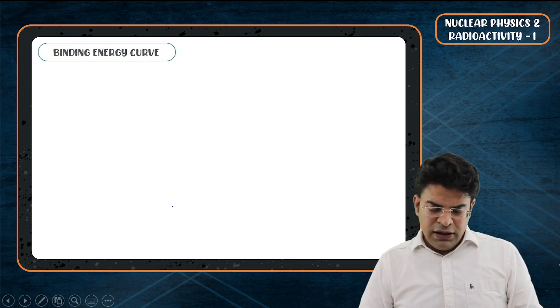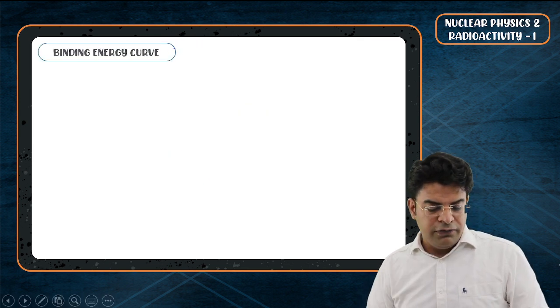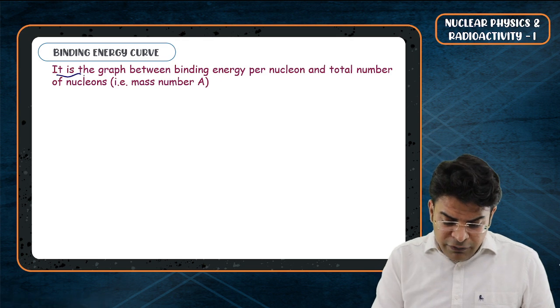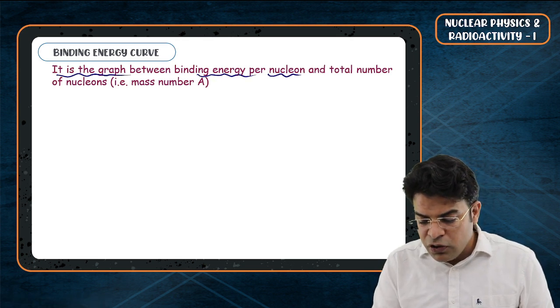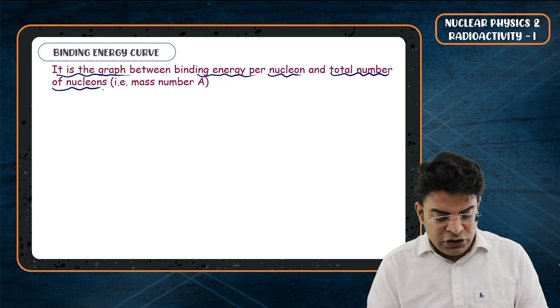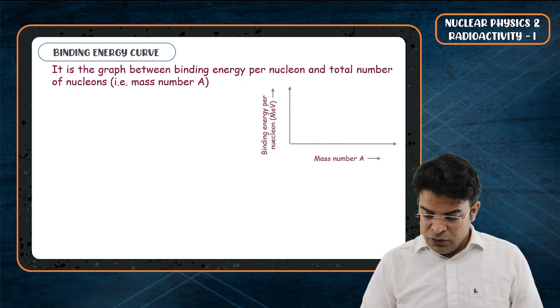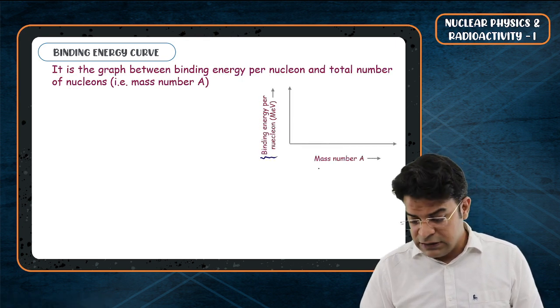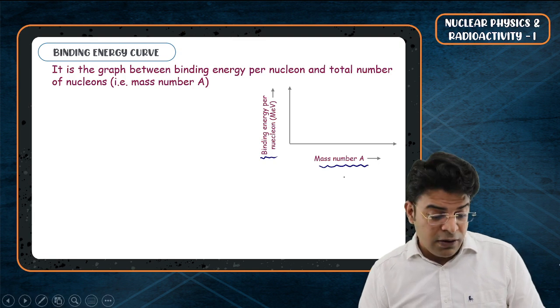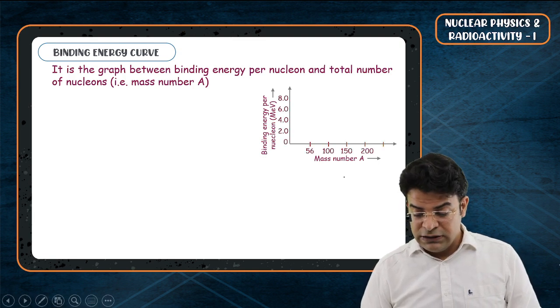So now let's talk about the binding energy curve. If the graph between the binding energy per nucleon and the total number of nucleons, the mass number, is plotted, the graph goes something like this.